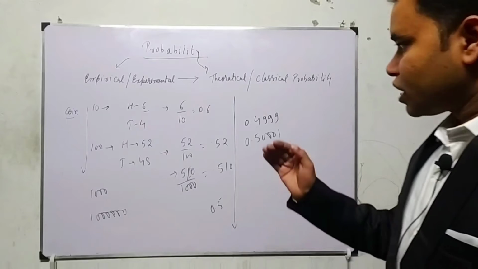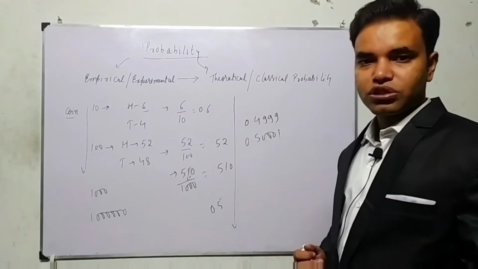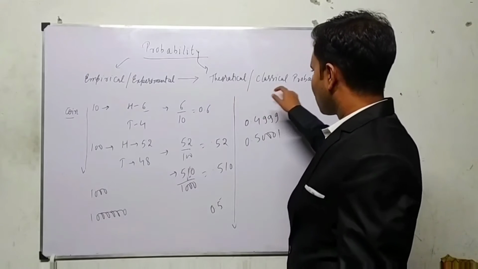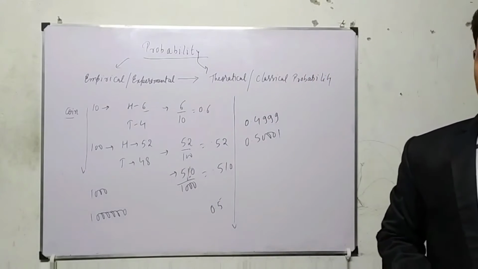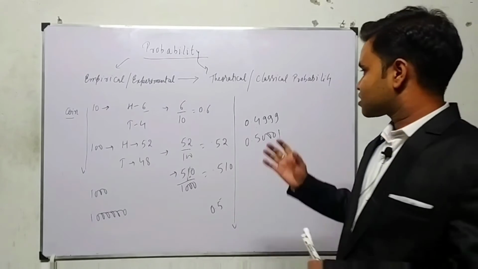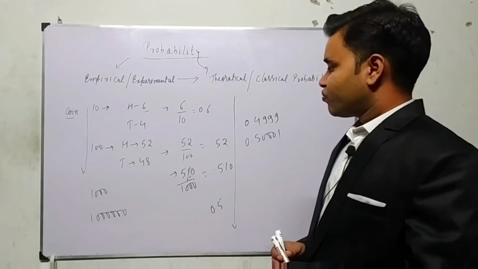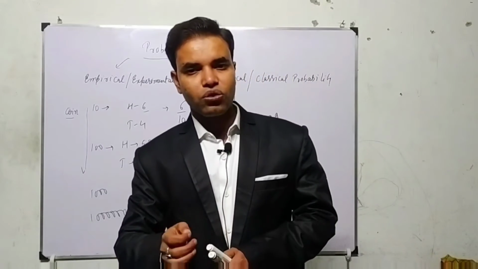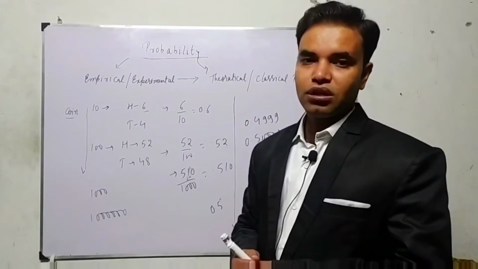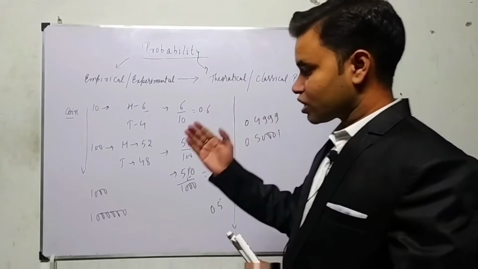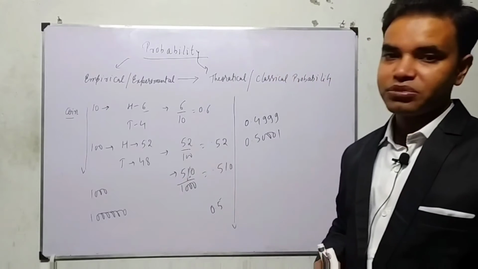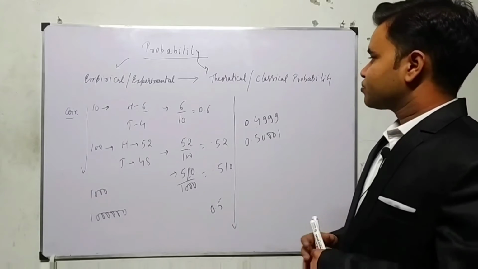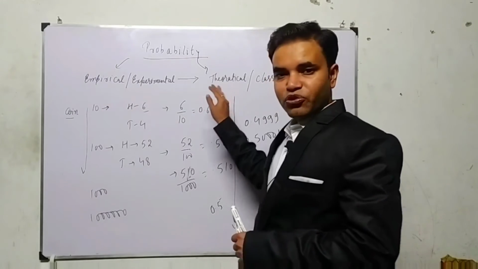Means you will do an experiment and then solve the question, while in class 10 you have to deal with theoretical or classical probability. What is theoretical probability, or classical probability? If I ask what is the probability of getting a head when we throw a coin a single time, we can do the experiment, but we cannot do it a million or billion times. Then we assume that it is coming approximately 0.5, so we assume the theoretical probability will be 1 by 2.